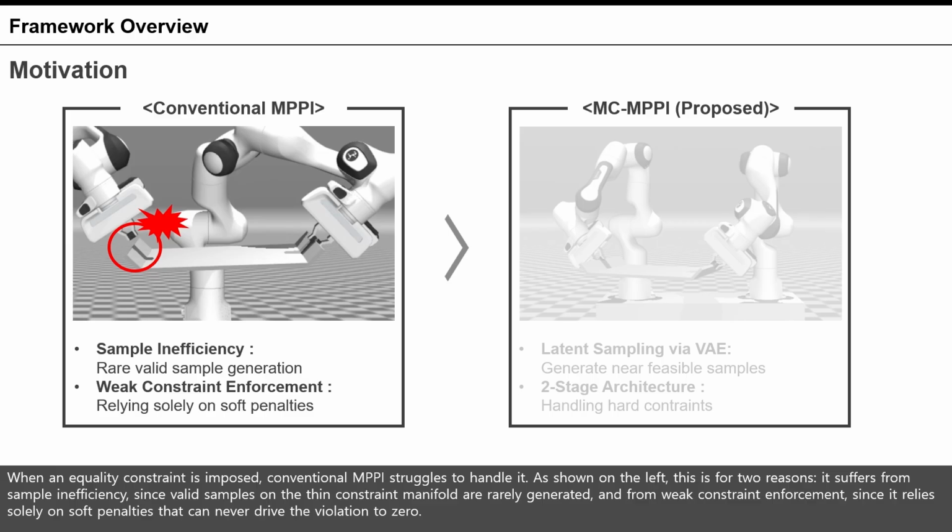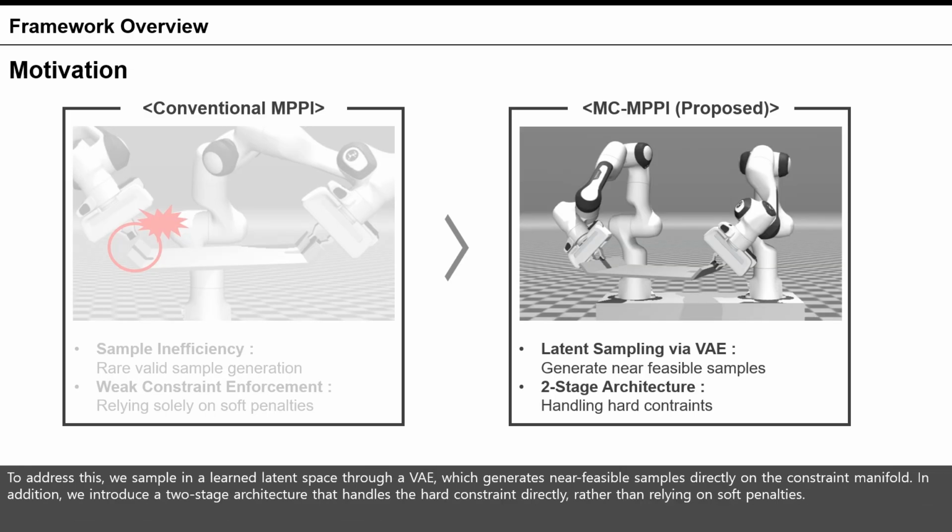When an equality constraint is imposed, conventional MPPI struggles to handle it. As shown on the left, this is for two reasons. It suffers from sample inefficiency, since valid samples on the thin constraint manifold are rarely generated, and from weak constraint enforcement, since it relies solely on soft penalties that can never drive the violation to zero.